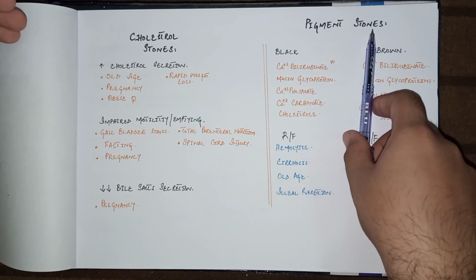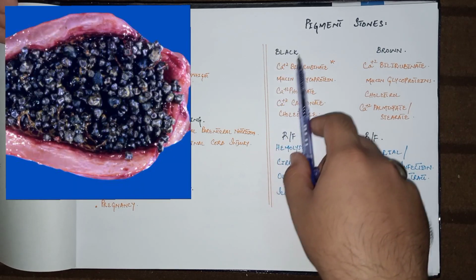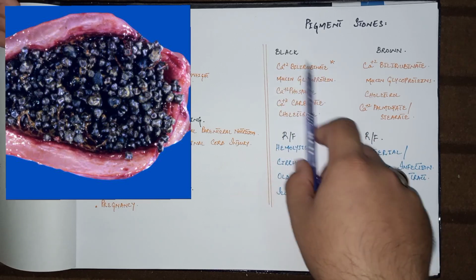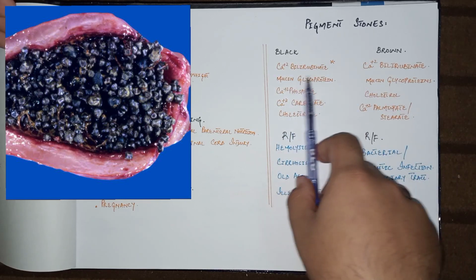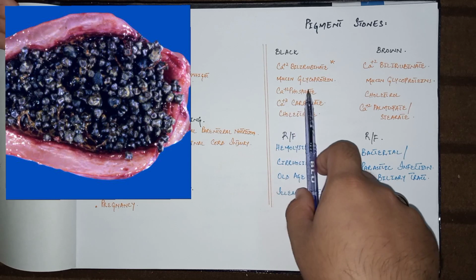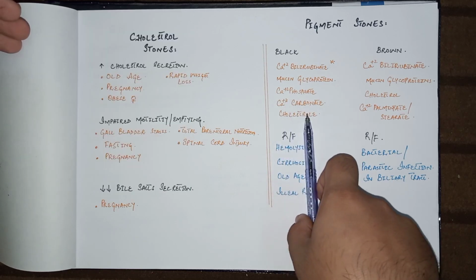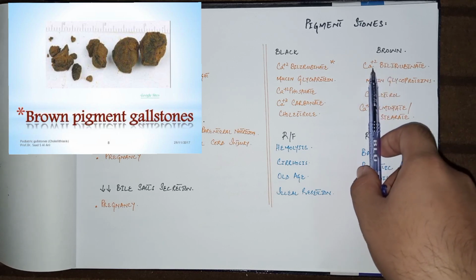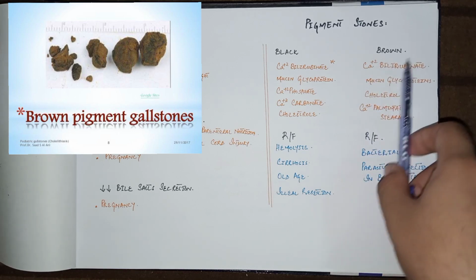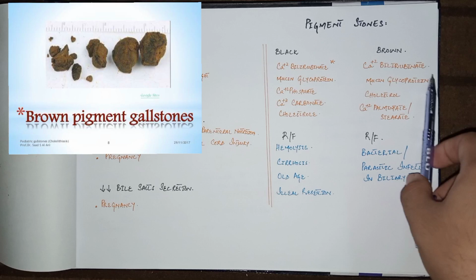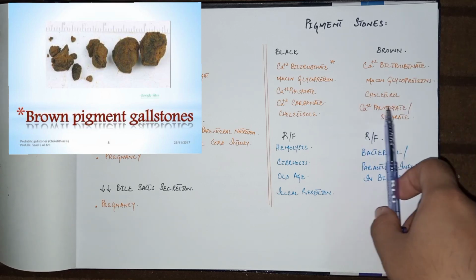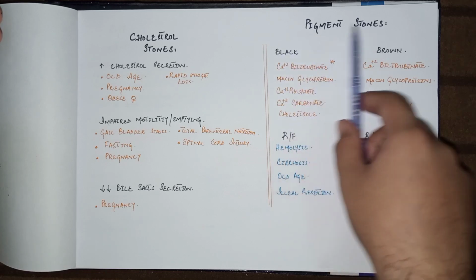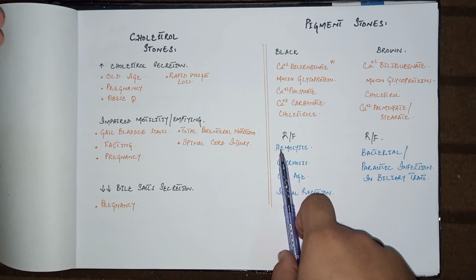Now come to the pigmented stones. The composition of black stones is calcium bilirubinate, which is the main component of the black pigment stones, along with mucin glycoprotein, calcium phosphate, calcium carbonate, and cholesterol. The brown pigmented stones contain calcium carbonate, calcium bilirubinate as the main component, and mucin glycoproteins, cholesterol, calcium palmitate, and calcium stearate.